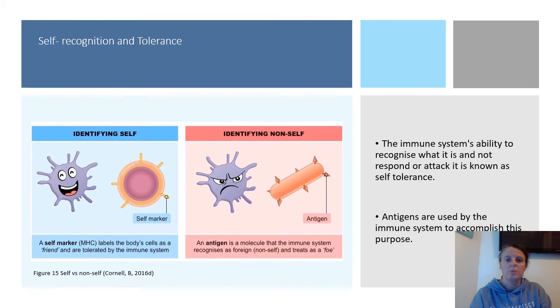The ability of the body to distinguish between self and non-self is known as self-tolerance. Antigens are used by the immune system to do this. Two sets of cell surface proteins known as major histocompatibility complexes, MHC1 and MHC2, as well as human leukocyte antigens known as HLA, are the two main elements that allow the immune system to discern the difference between self and foreign bodies. So, if an MHC cell is on the surface of an antigen, the immune system will not fight it or indicate an attack because it is recognized as self.